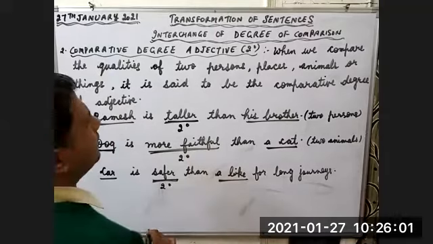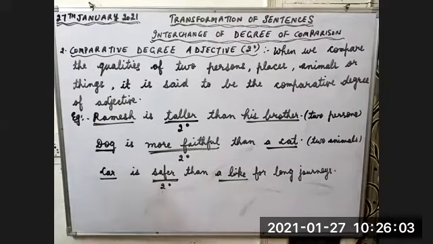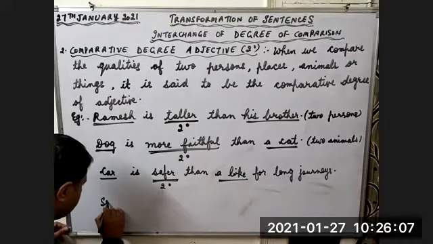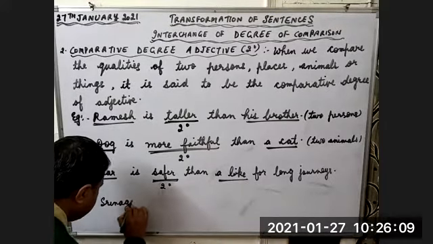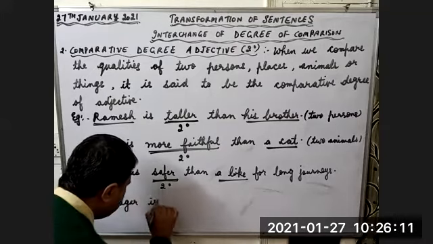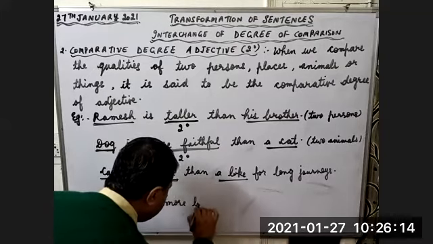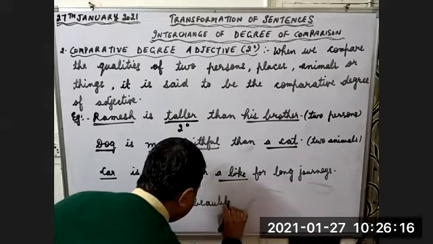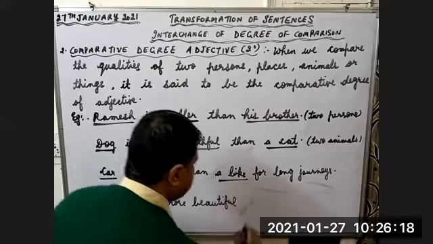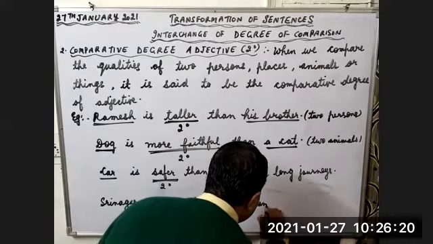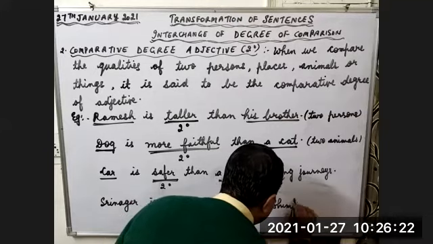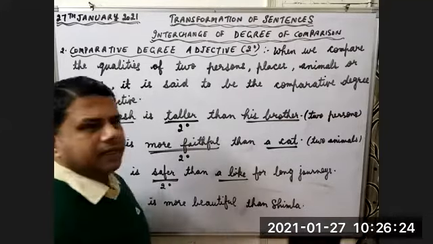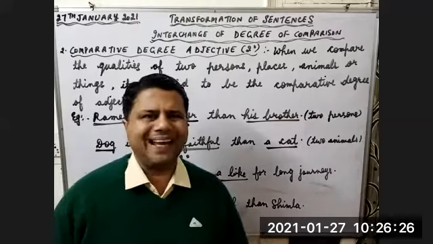Now what's left? Let's compare two places. Srinagar is more beautiful than Shimla.